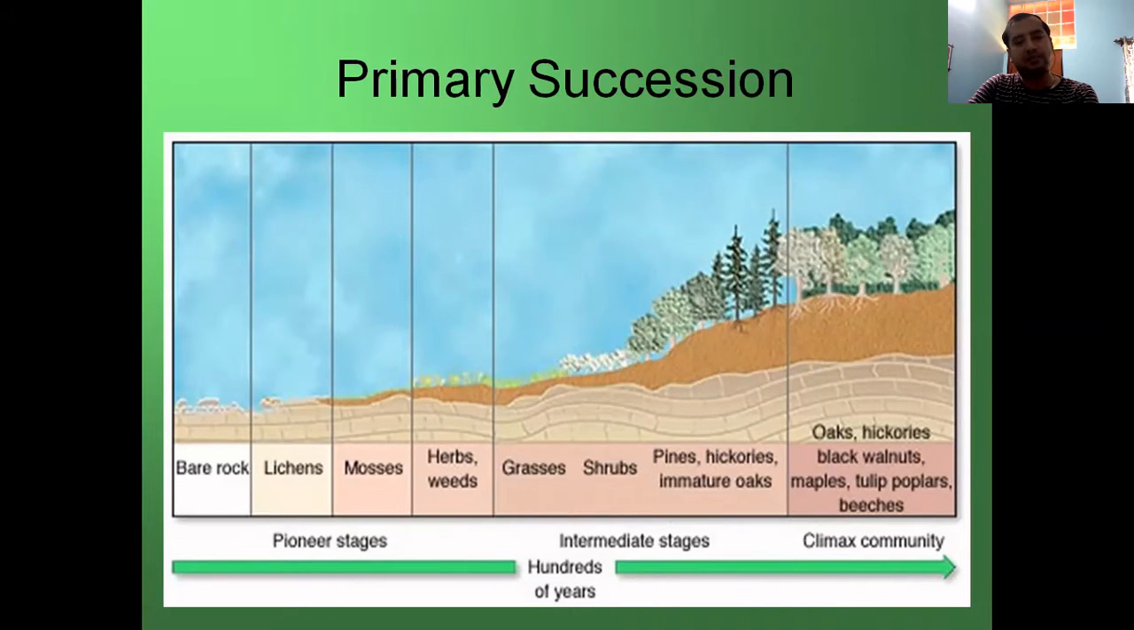So first is bare rock. If you see from the left side of this picture, then lichen comes, mosses, herbs, weeds, grass, shrubs, then pine, and then finally oaks. So the left side shows the primary stages, and finally if you see the right side, it is a climax community.